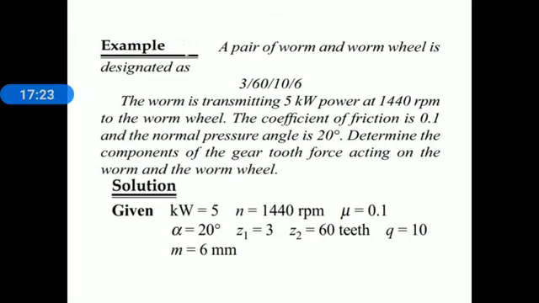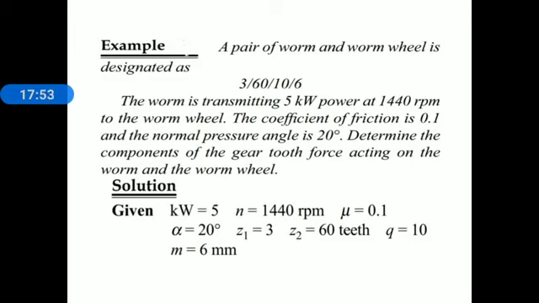The worm is transmitting 5 kilowatt power at 1440 rpm to the worm wheel. The coefficient of friction is 0.1 and the normal pressure angle is 20 degree. Determine the components of gear tooth force acting on worm and worm wheel. This is the problem statement.